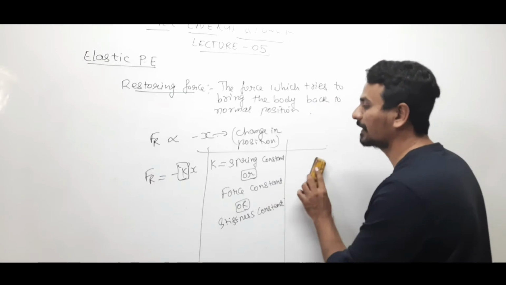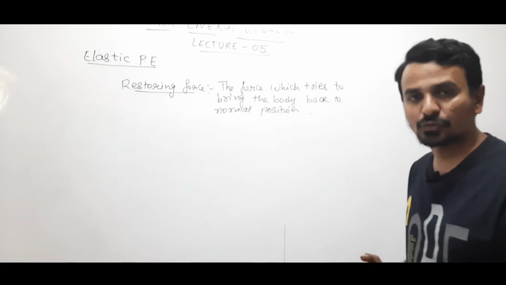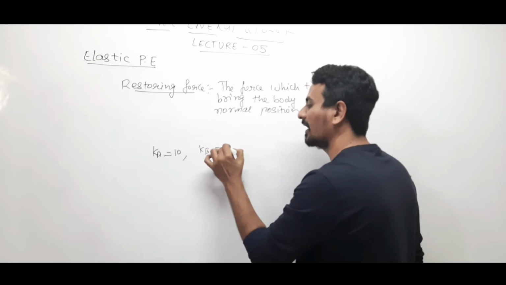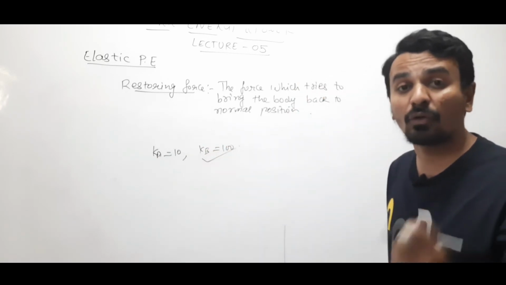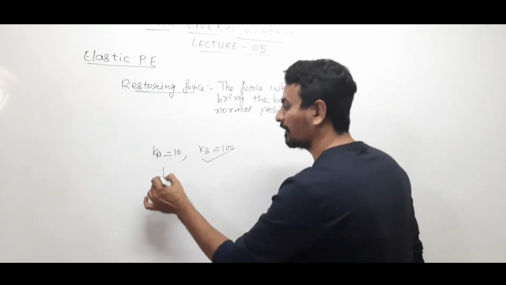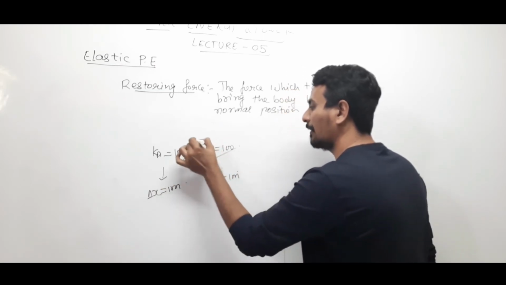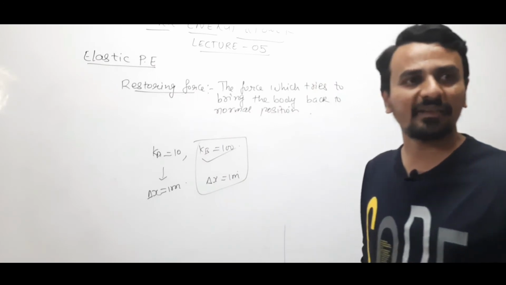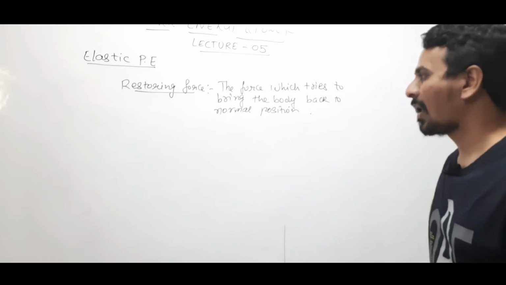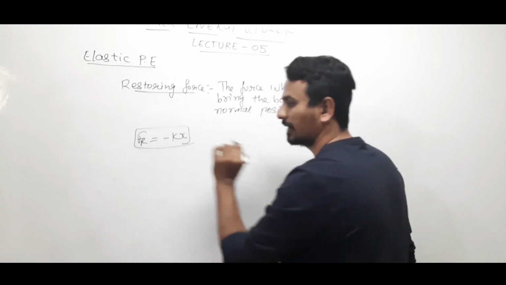Suppose there are two springs A and B, A is having a value 10 and B is having a value 100, then definitely B is the harder spring. You will require more force to get a displacement of 1 meter. If for both the springs I want a displacement of 1 meter, you will have to apply greater force on spring B. Clear? Okay.